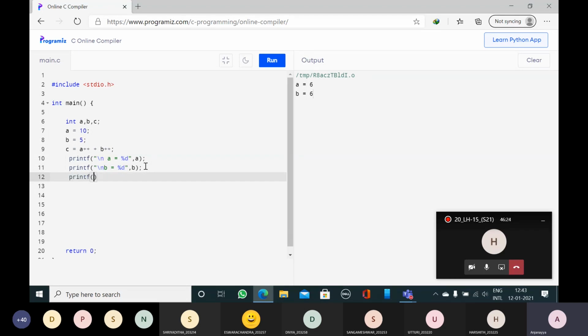Now I will print all the values onto the output screen: slash n, a is equal to %d, b is equal to %d, c is equal to %d. Now a is 10, b is 5. The expression is c is equal to a plus plus plus b plus plus. Now, can anybody tell what is the value of a, b and c on the output screen?